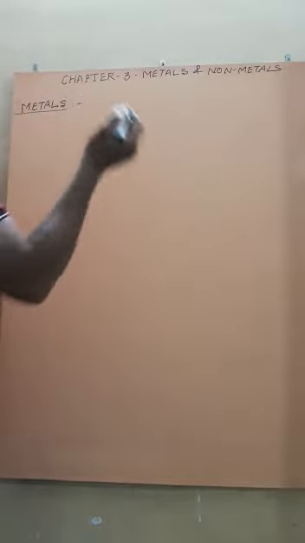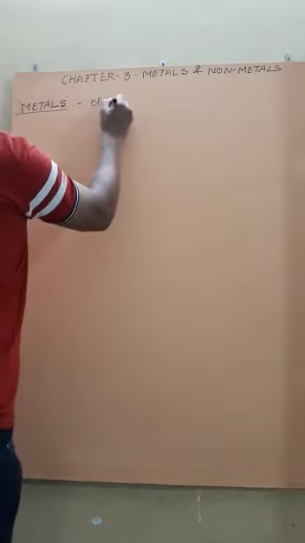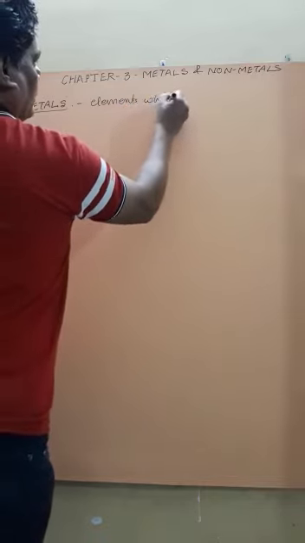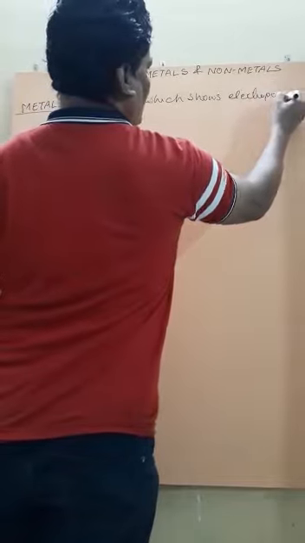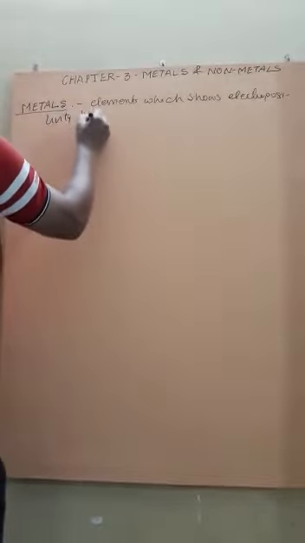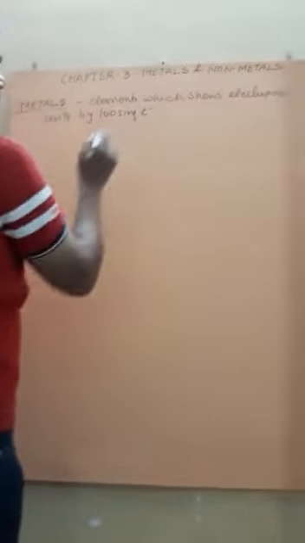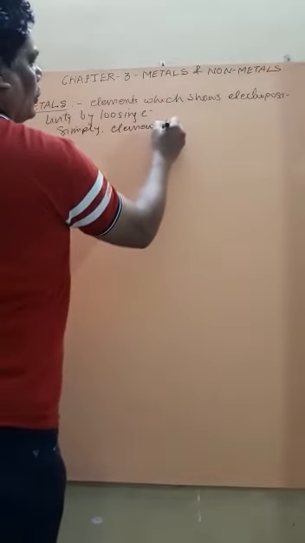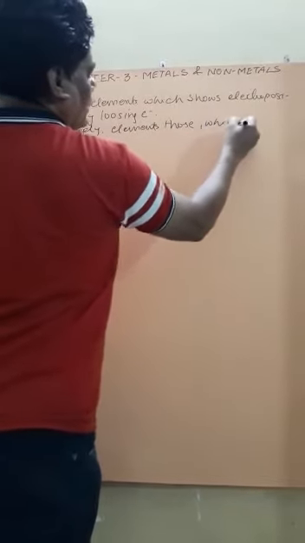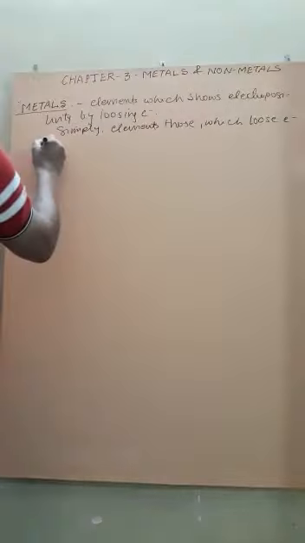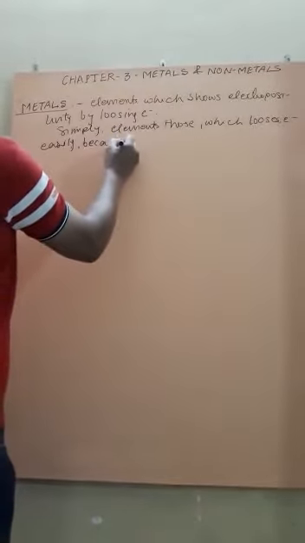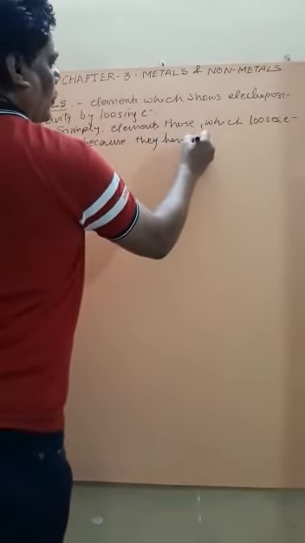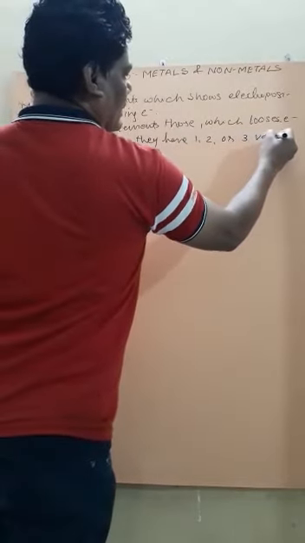Metals are what? In an earlier chapter I told you: elements which show electropositivity by losing electrons. Simply, you can say elements which lose electrons easily, because they have 1, 2 or 3 valence electrons.